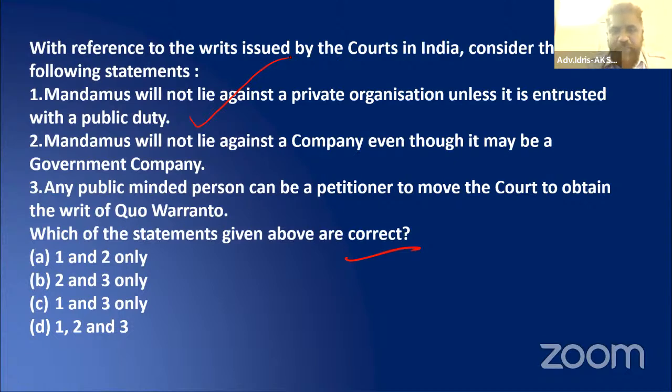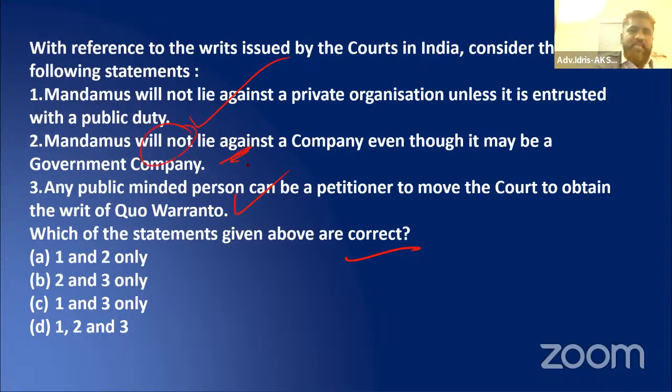Any public-minded person can be a petitioner to move the court to obtain the writ of quo warranto. Here, this question seems to be, so only second and third, I just ticked here. If you see, a government company, any government public sector company, yes, obviously, mandamus can lie, not at all a problem.